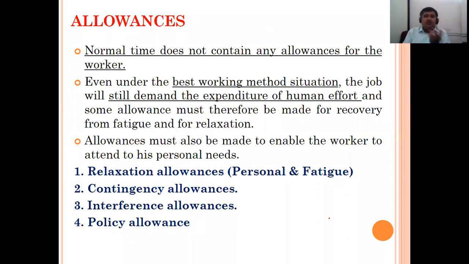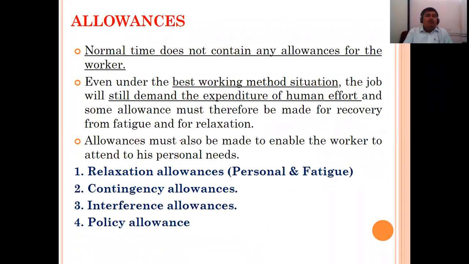Yesterday we just discussed this allowances part. So what are these allowances? Yesterday we talked about how normal time does not contain any allowance for the worker. We took the example of 20 minutes for one job, 1 hour 3 jobs, 8 hours 24 jobs directly. Then I asked you where the allowances are in this, and you said there are no allowances. So what are these allowances, and how can they be added?